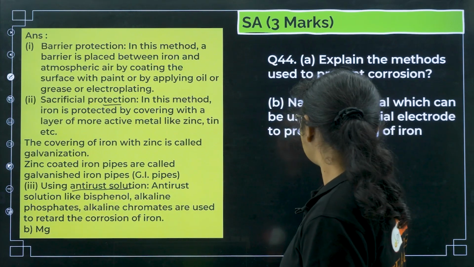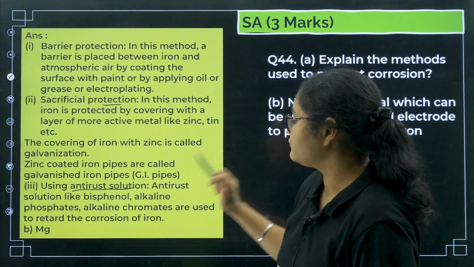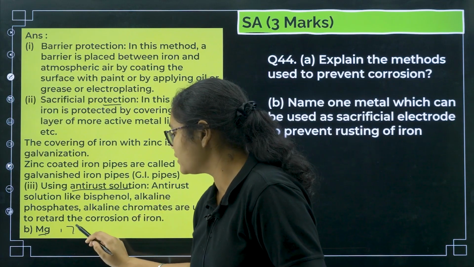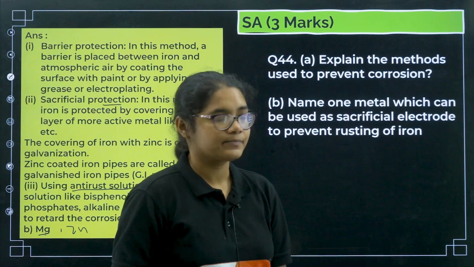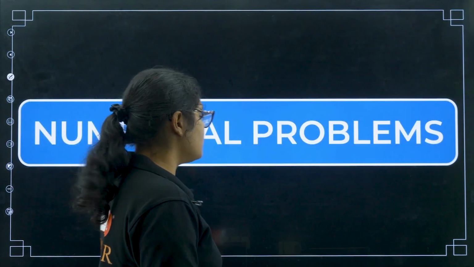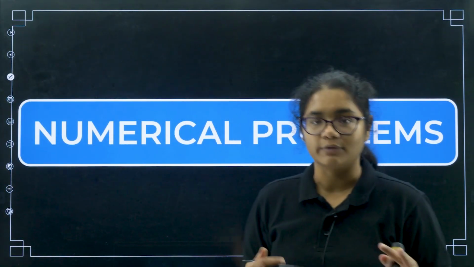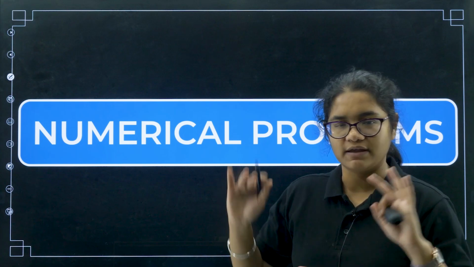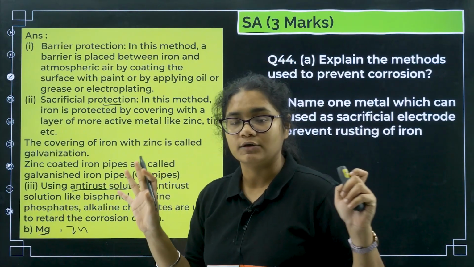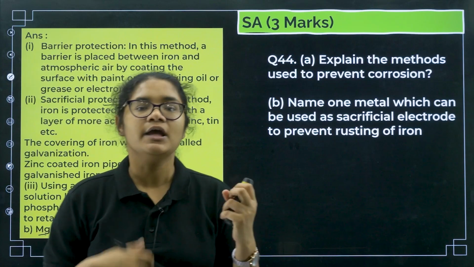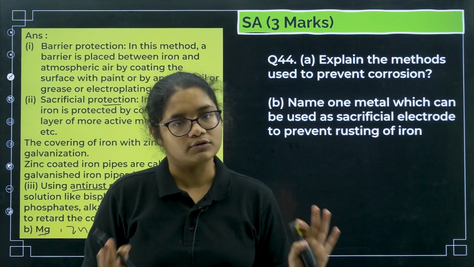Next, name one metal which can be used as a sacrificial electrode. You can use magnesium, or you can even use zinc here. These can be used to protect iron. Now we will move towards numerical questions. We have done enough theory, and if you practice these 44 numerical questions, then definitely you will be able to solve all the questions.